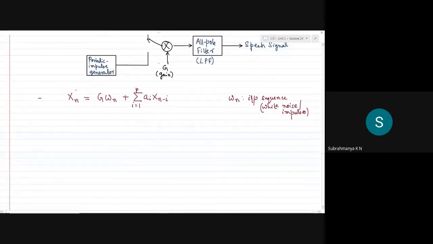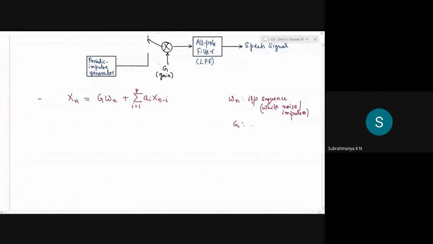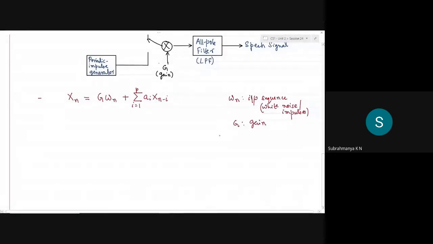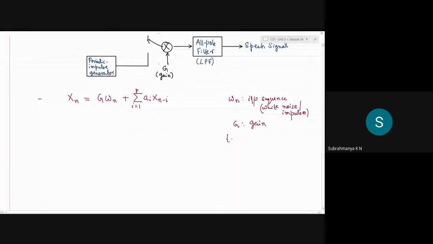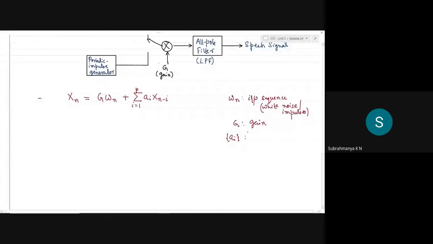Hence we try to predict the current sample based on the previous samples, which are the superpositions of all the previous samples multiplied by the coefficients, where the factor G is the gain parameter, and the a_i, whichever I have denoted there, all the a_i are filter coefficients.